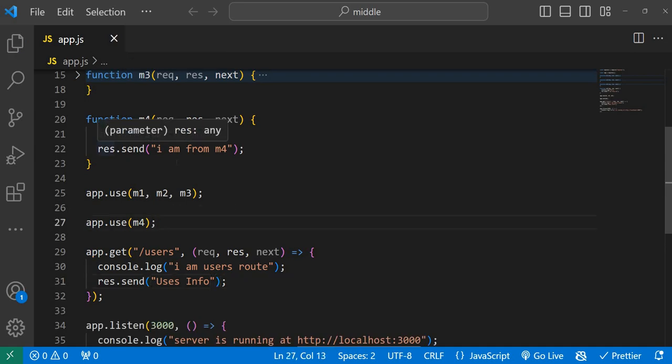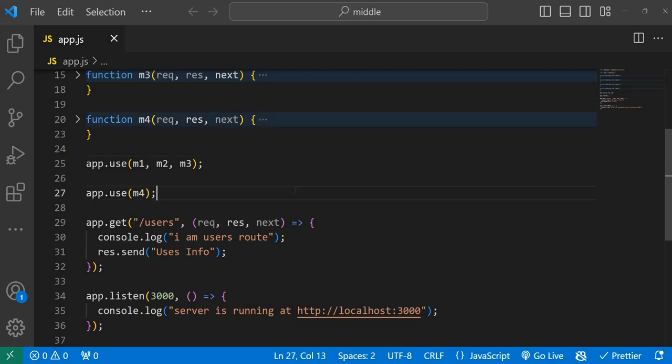So in M4, okay, now I will ask one more question. Observe carefully, this is very interesting. That's why I'm saying there are lots of twists and turns. Here we have given back that responsibility to this user's route, response.send users information.